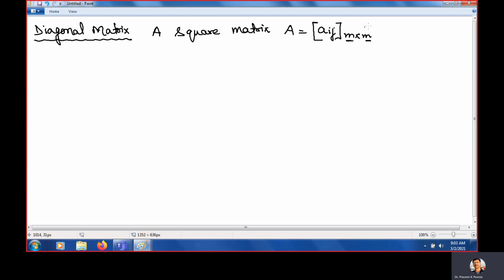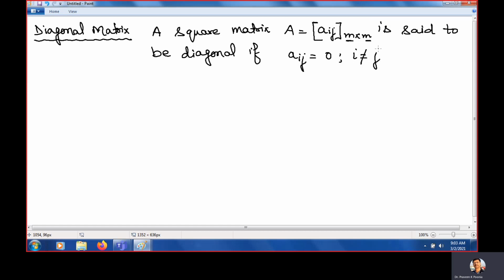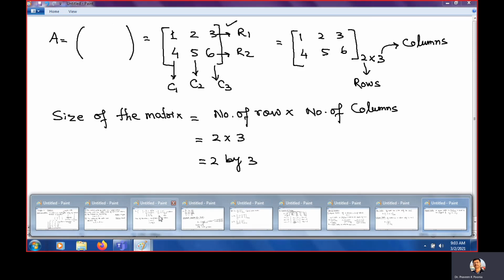A square matrix is said to be diagonal if Aij is equal to 0, and the condition given is i should not be equal to j.